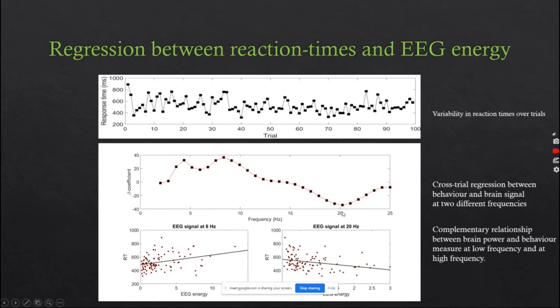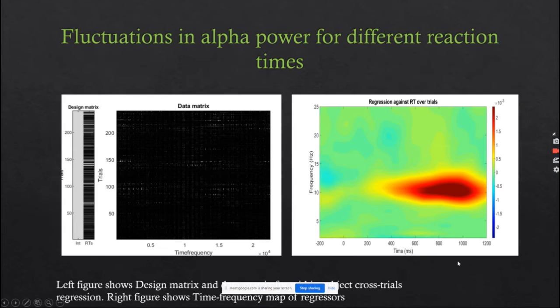And for this 20 Hz, we can see it corresponds to a negative slope. So we get a negative regression line. So we can conclude that for this 20 Hz, the reaction time and the EEG energy are negatively correlated with each other. So from this result we get a complementary relationship between brain power and the behavior measure at low frequency and at high frequency.